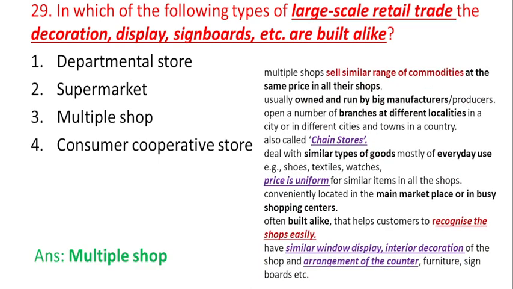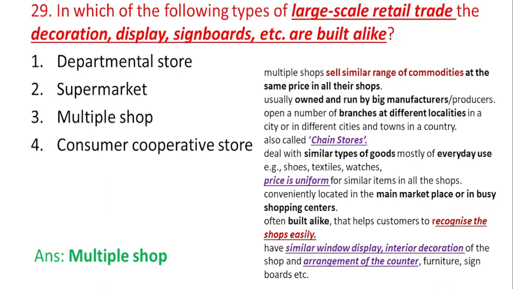Multiple shops are those which sell a similar range of commodities at the same price in all their shops, and they are owned and run by big manufacturers, with branches in different localities. Multiple shops are also known as chain stores, in which similar types of goods, that is everyday use goods, are sold, and the price is uniform.